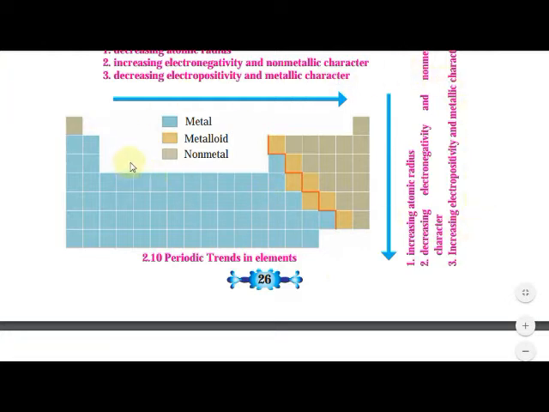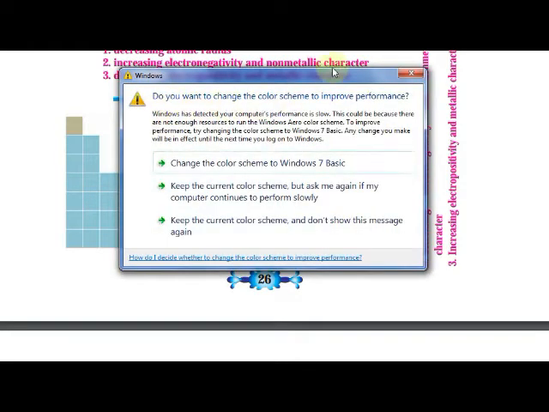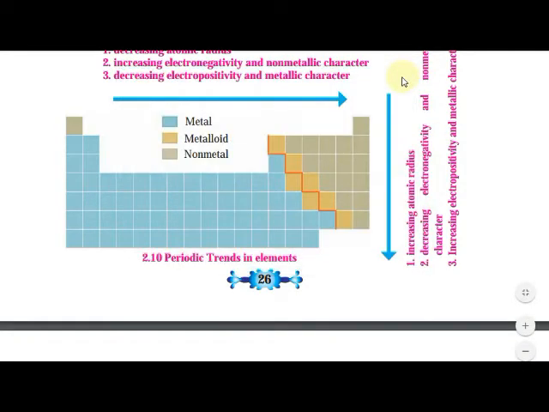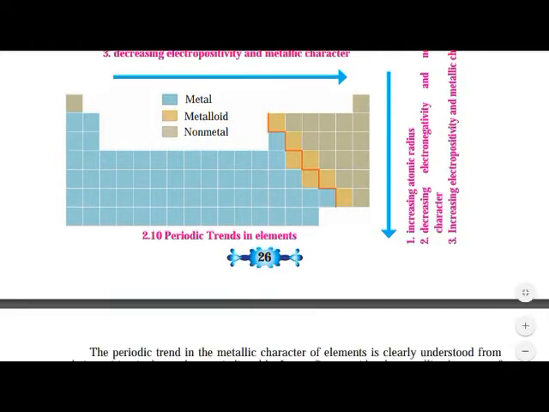Actually, what we have seen here are periodic trends. Atomic radius decreases left to right, but increases top to bottom. Electronegativity increases left to right, but decreases top to bottom. Metallic character means electropositivity. Electropositivity decreases from left to right, but increases top to bottom. So everything is given here, you can see that.